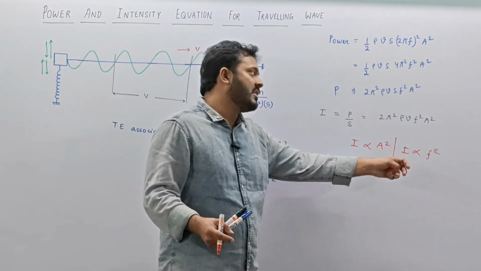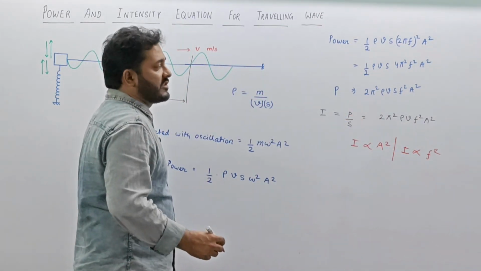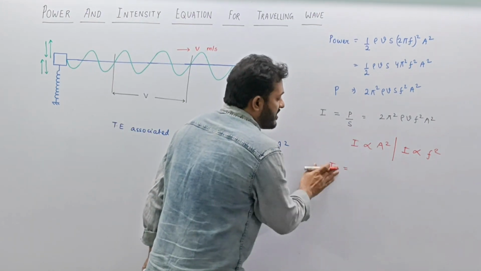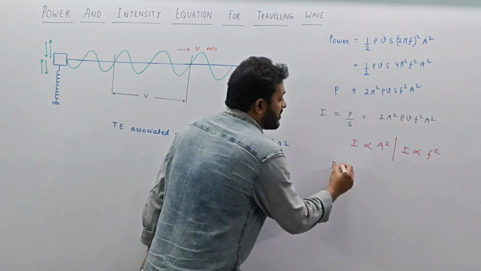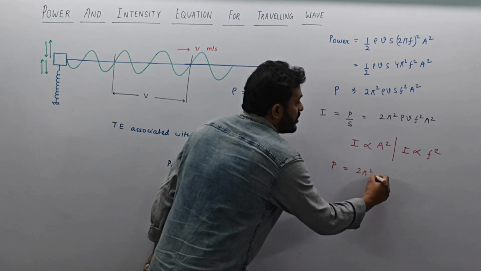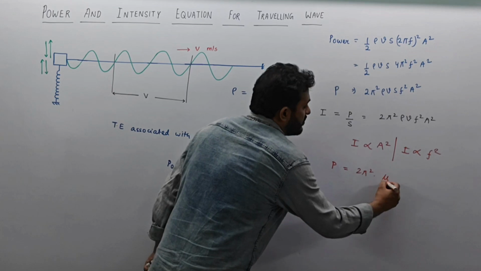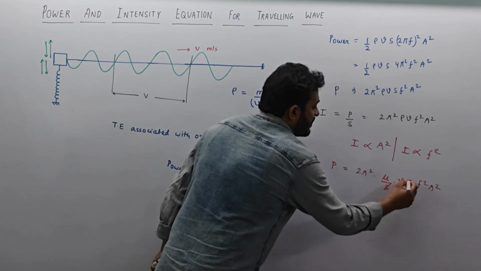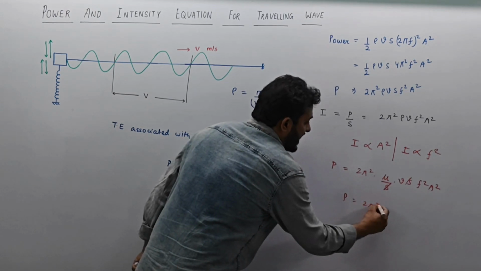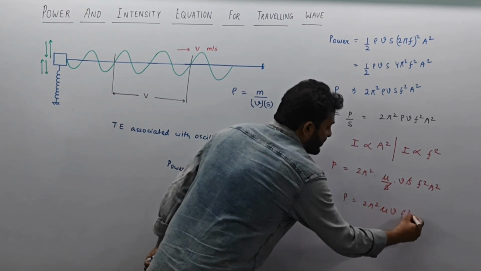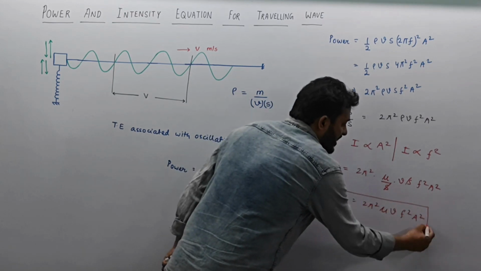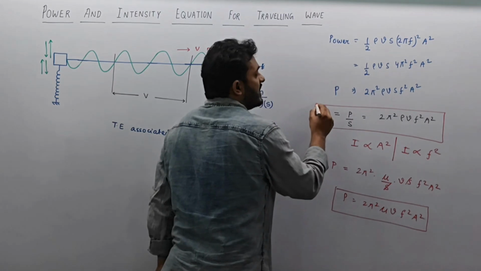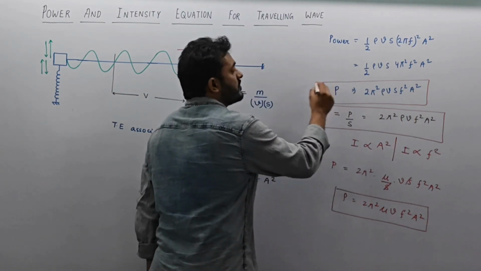So over here we can also rewrite this expression in terms of mu. If we write the power equation, rho can be written as mass per unit length by area S, into V, S, F square A square. So over here we can write the power equation as 2 pi square mu V F square A square. So this is also a valid formulation for power transmission. This is the expression for intensity and this is the expression for power.